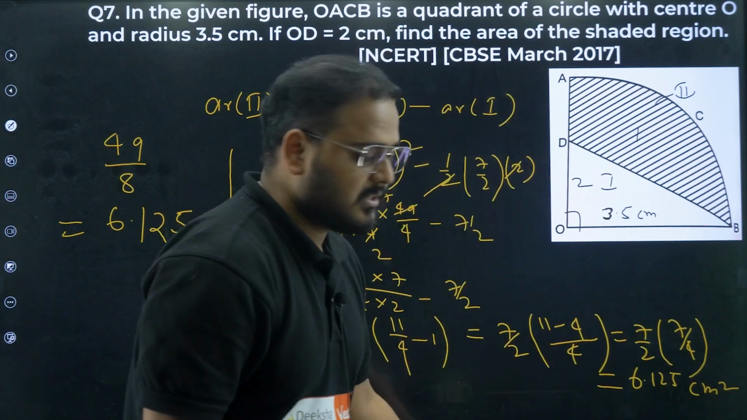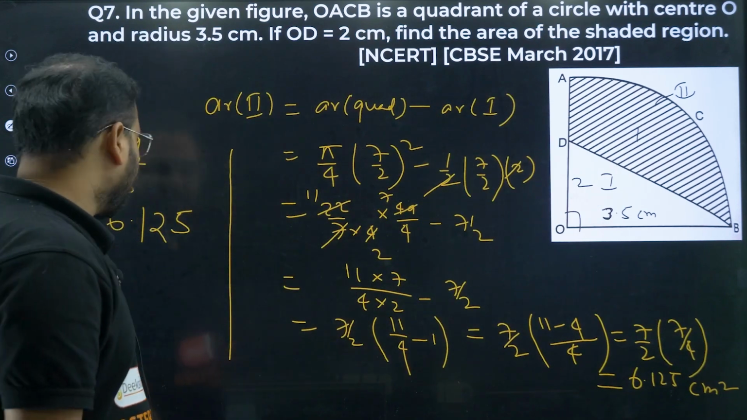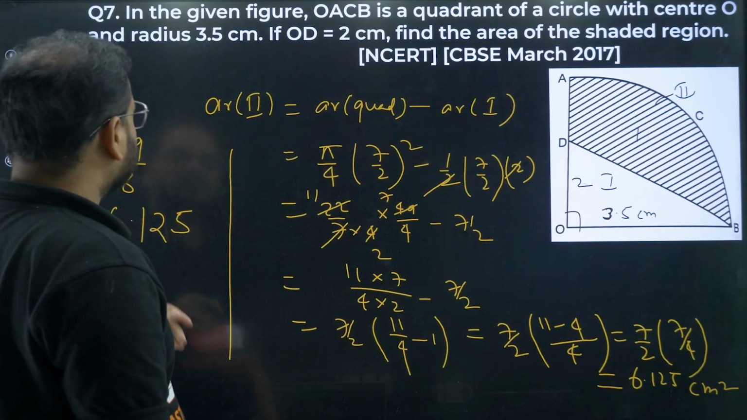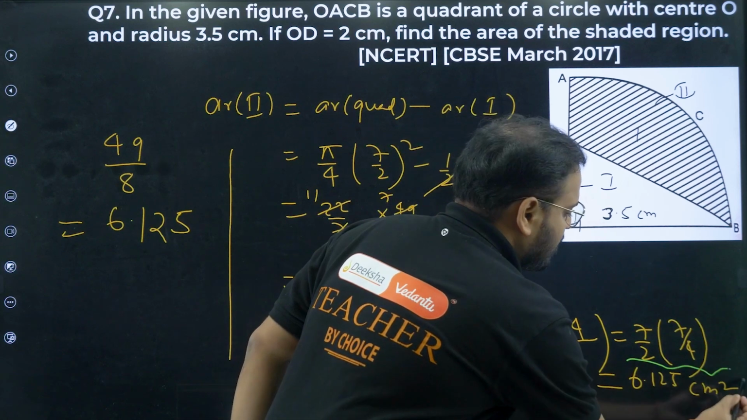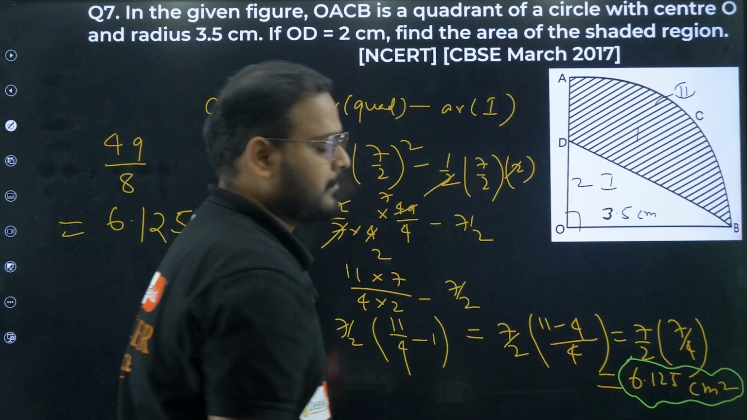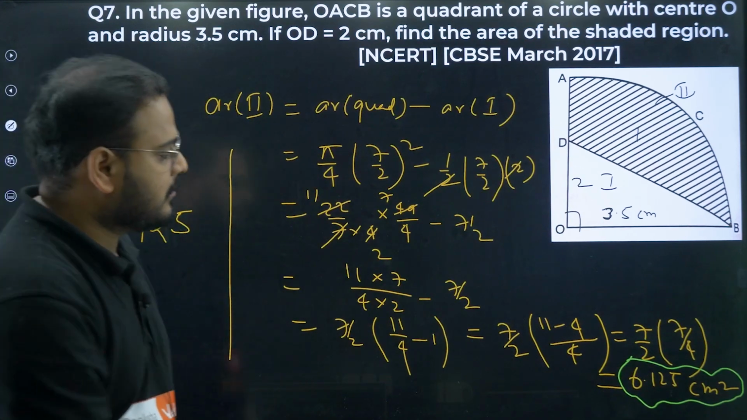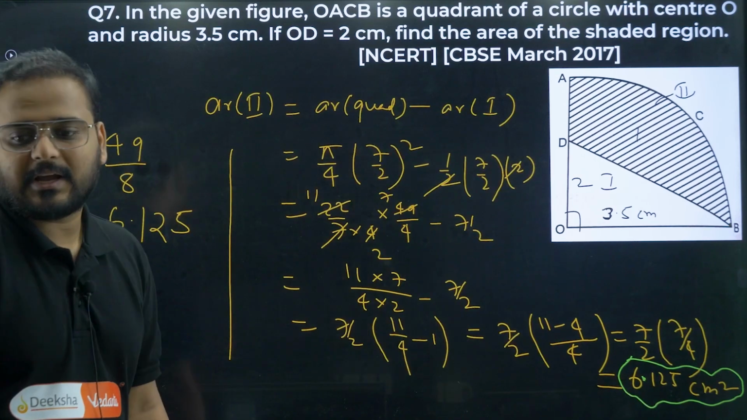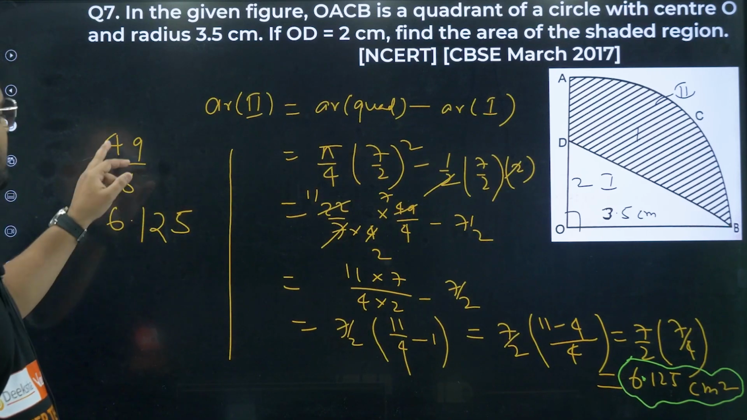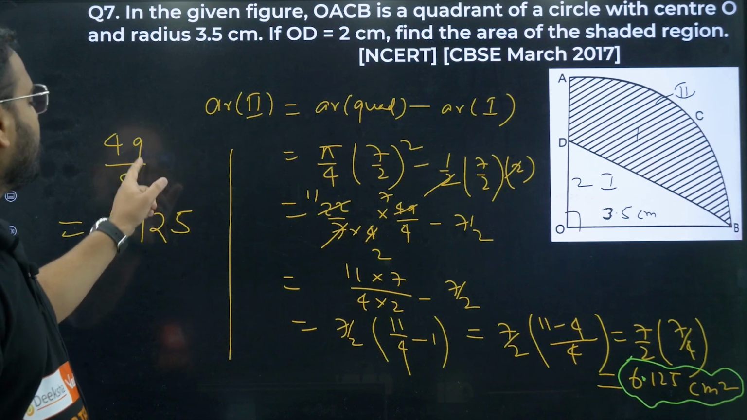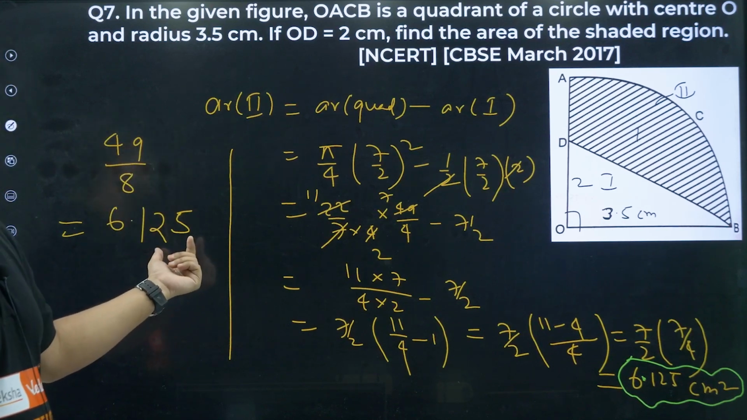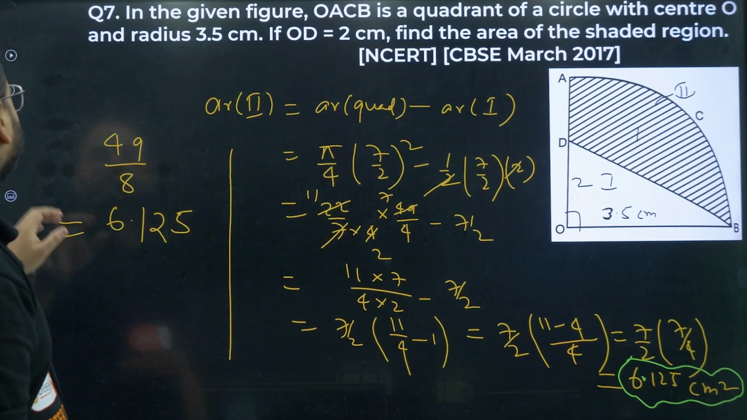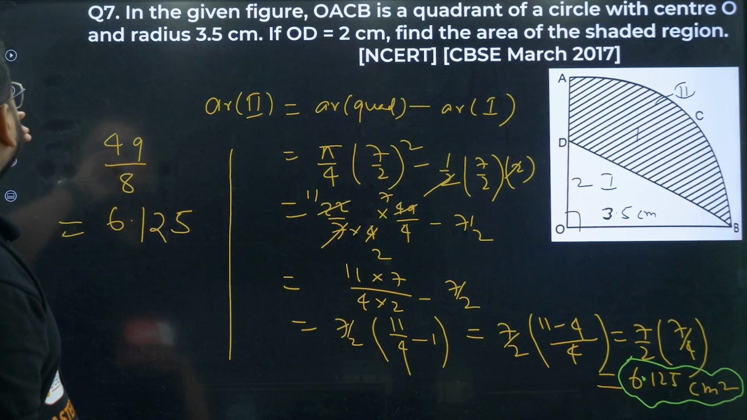Please check this out. 6.125 centimeter square is my final answer. I will just highlight this. This is the answer. There's a decimal over here, so 6.125 centimeter square. I hope this is clear. How did I get this? Do the division. I had the remainder 1, and 1 by 8 is 0.125. Clear? Okay. Simple problem. Question number 7 is done.